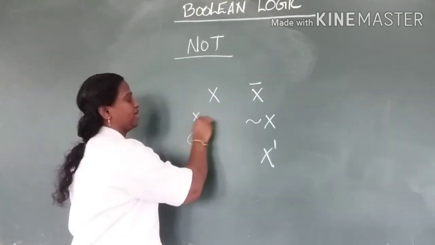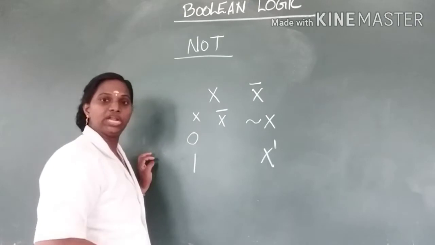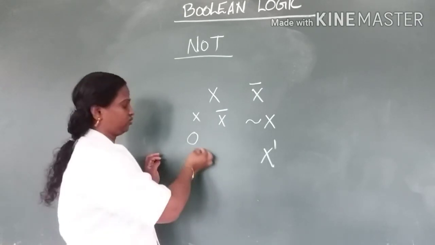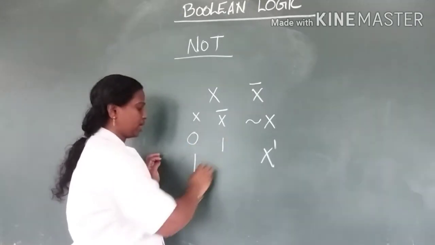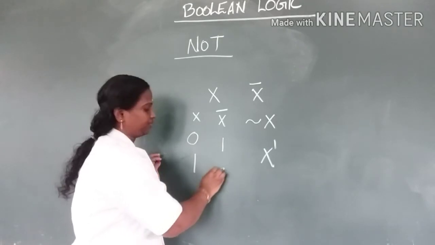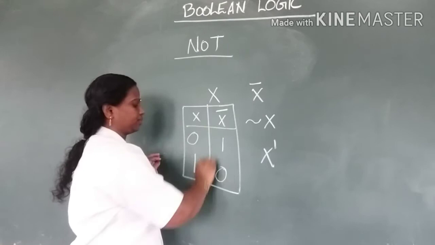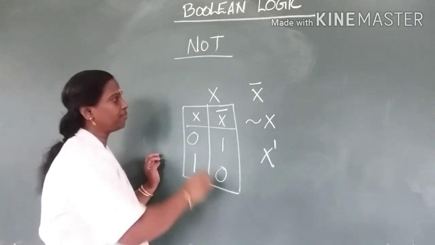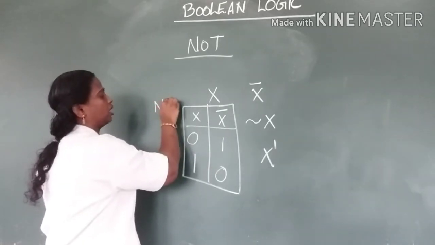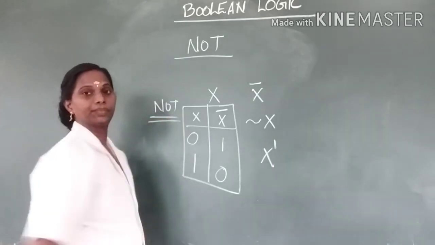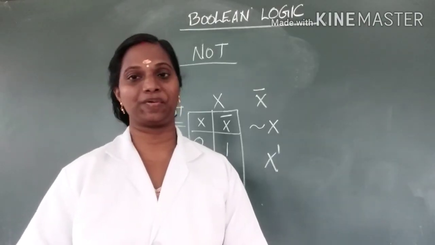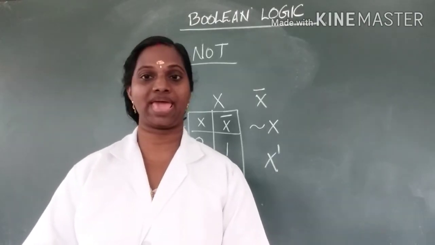Then we find the complement: the complement of 0 is 1 and the complement of 1 is 0. This is the truth table for NOT. Clear?